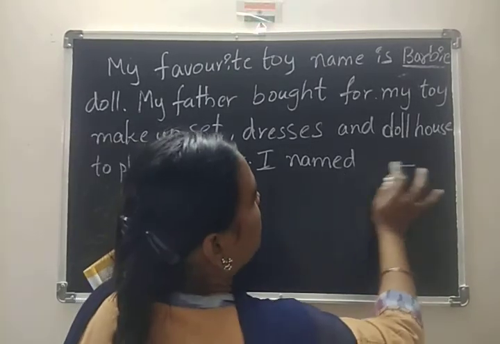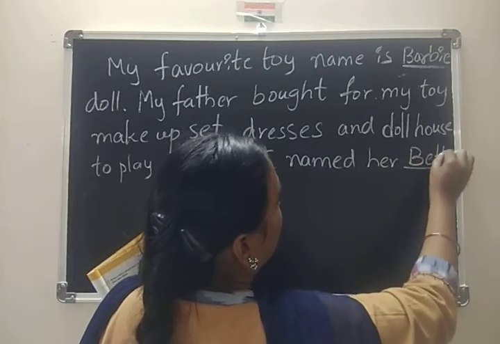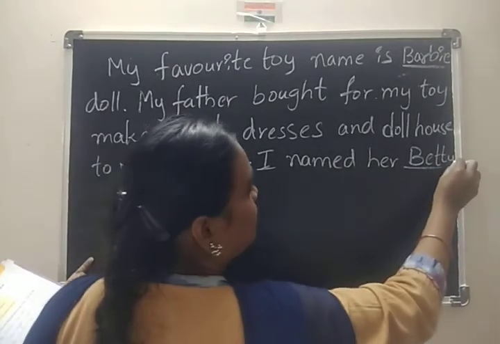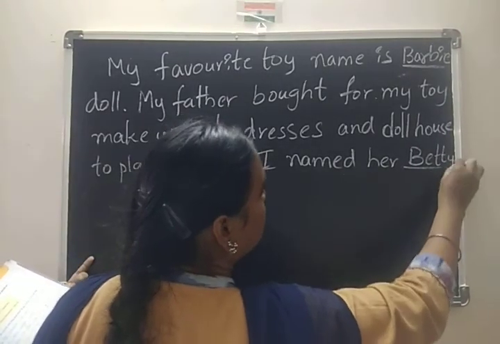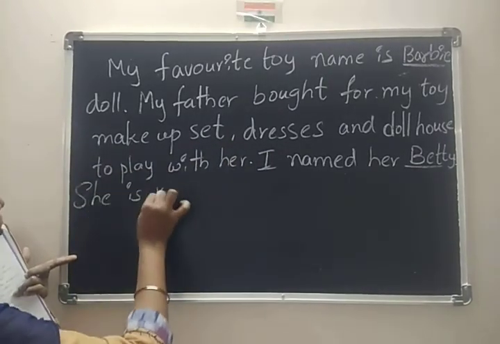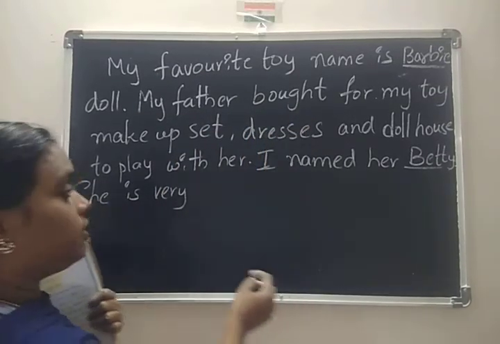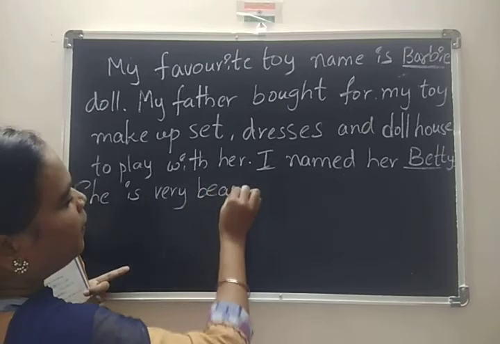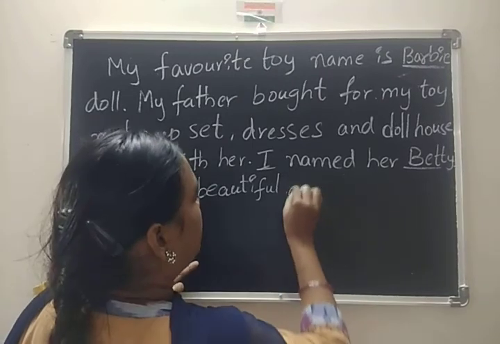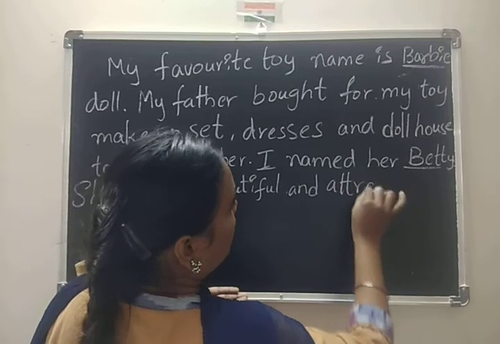Here I named her Betty. Full stop, dear. Betty, after the full stop. Next, capital. She is very beautiful, because Barbie is considered a girl. Very beautiful and attractive.